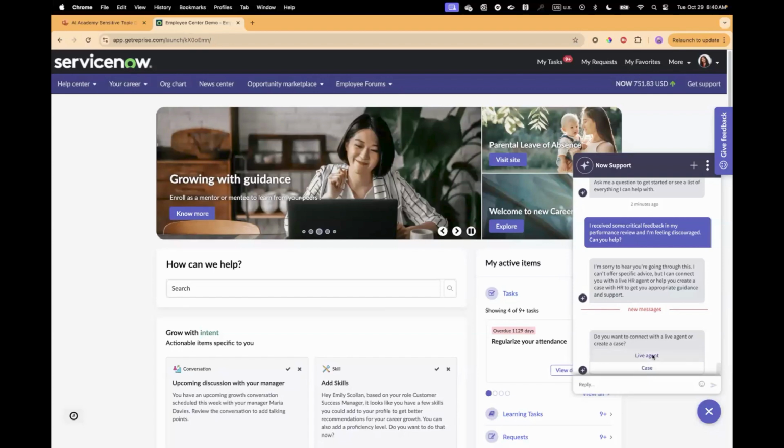You can take that out of the workflow too, if you feel like that's not the channel that you want to direct your employees to, and just let them create a case afterwards. So the employee can choose between these two options and go through the typical support process that exists today. So that's the entire experience to help ensure that we can minimize any sort of risk that